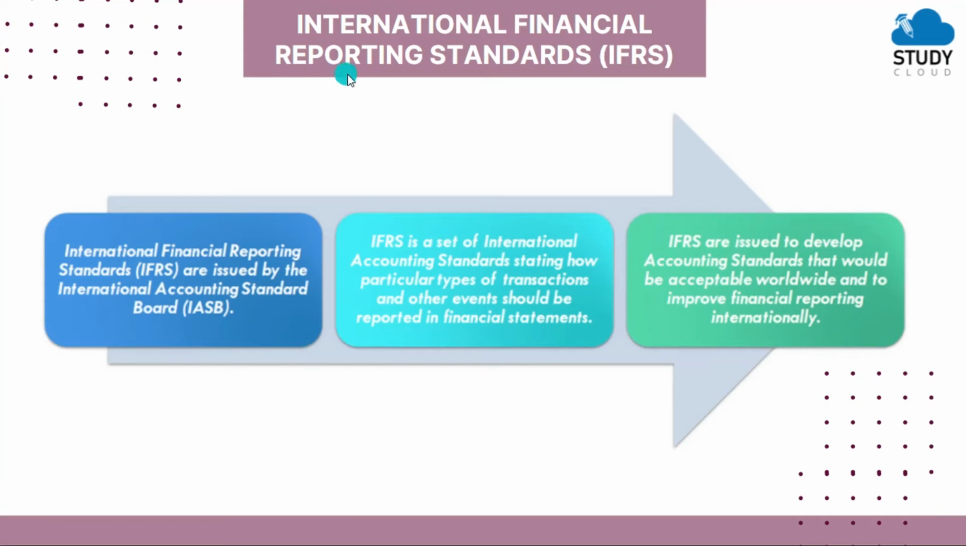Then there is one term here, International Financial Reporting Standards, IFRS. So what is IFRS? Let's see. IFRS are issued by the International Accounting Standards Board, IASB. IFRS is a set of international accounting standards stating how particular types of transactions and other events should be reported in financial statements. So this works at the international level, not at the national level. So for the international level, we will use IFRS, International Financial Reporting Standards.